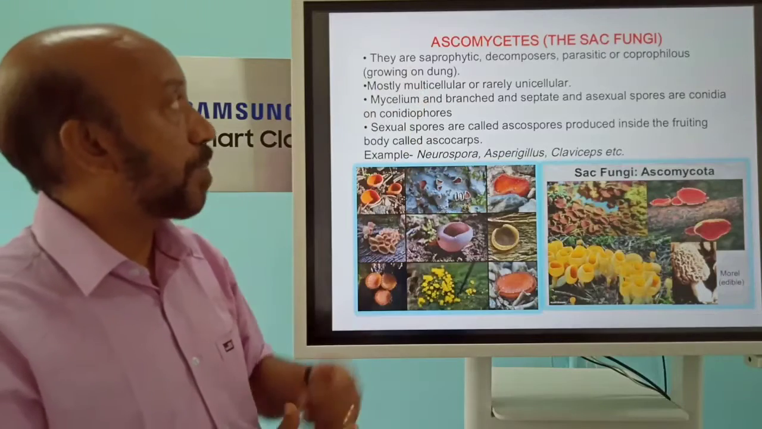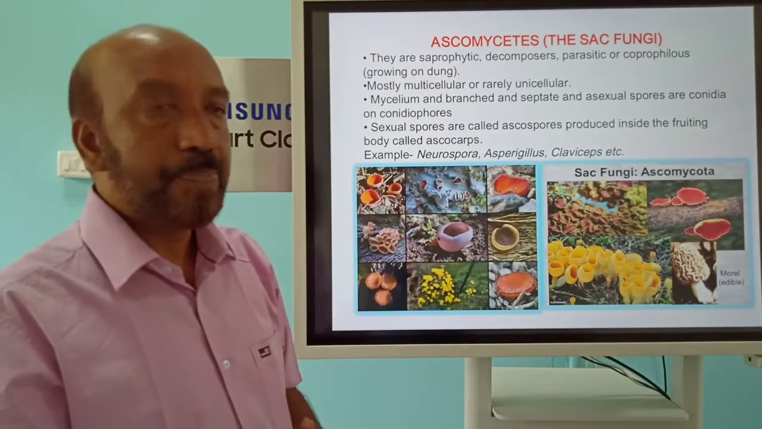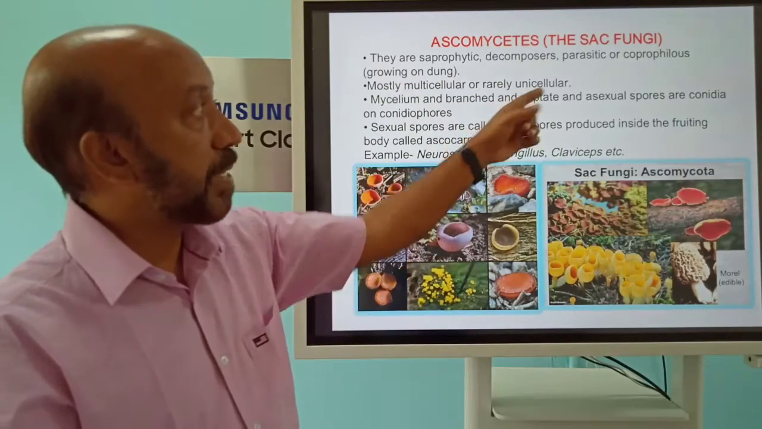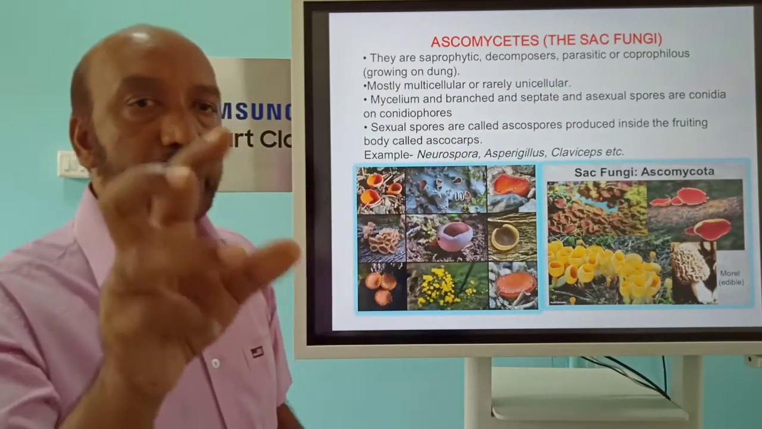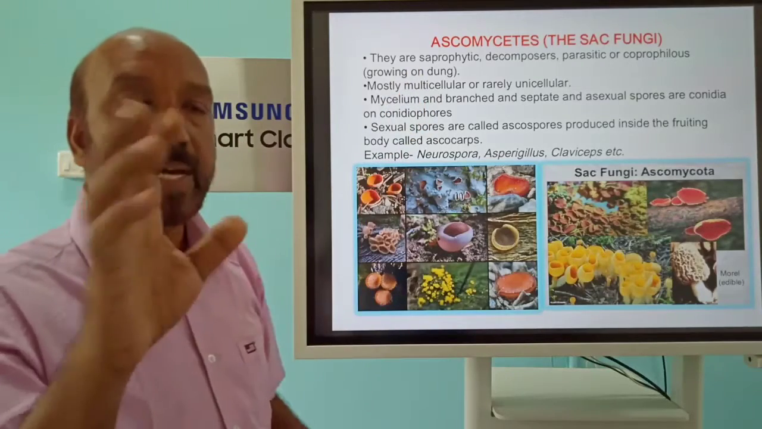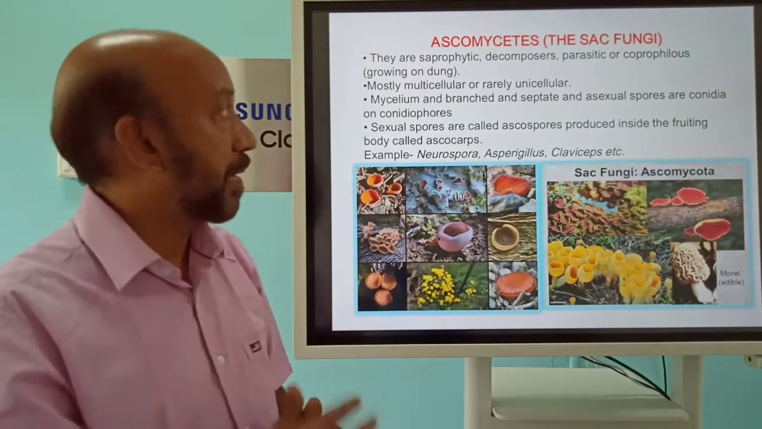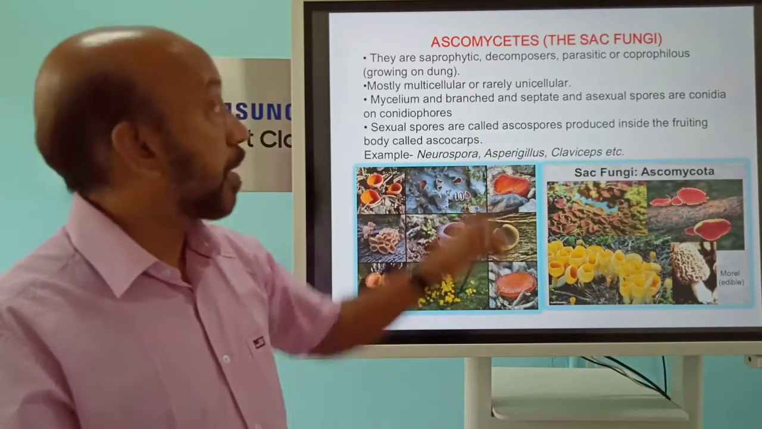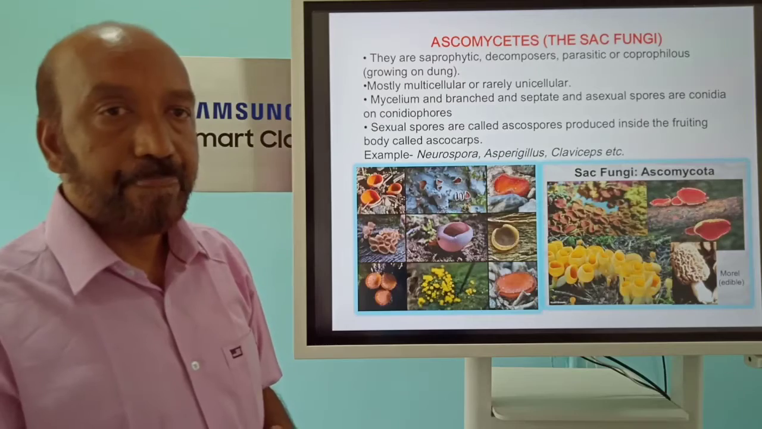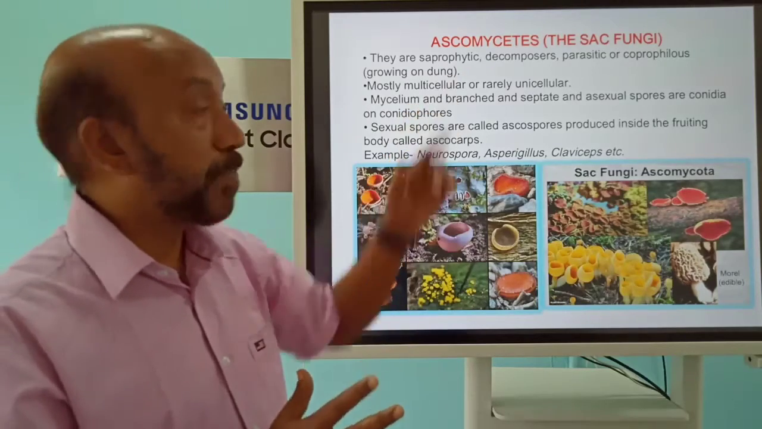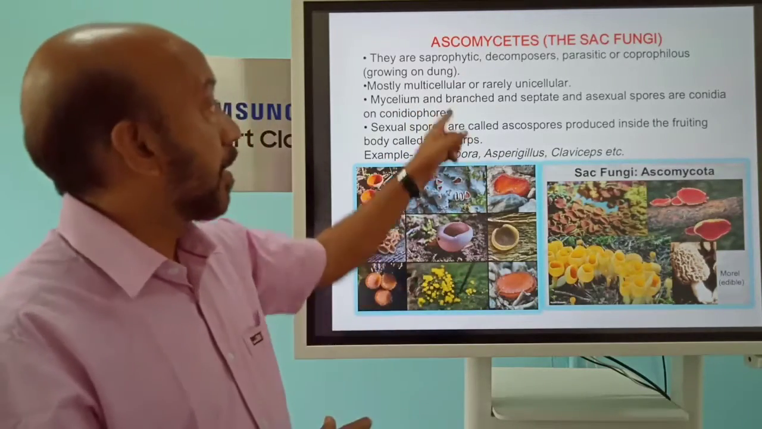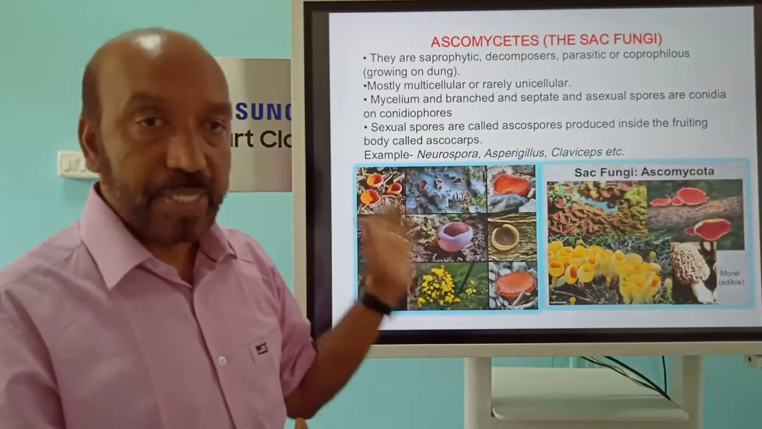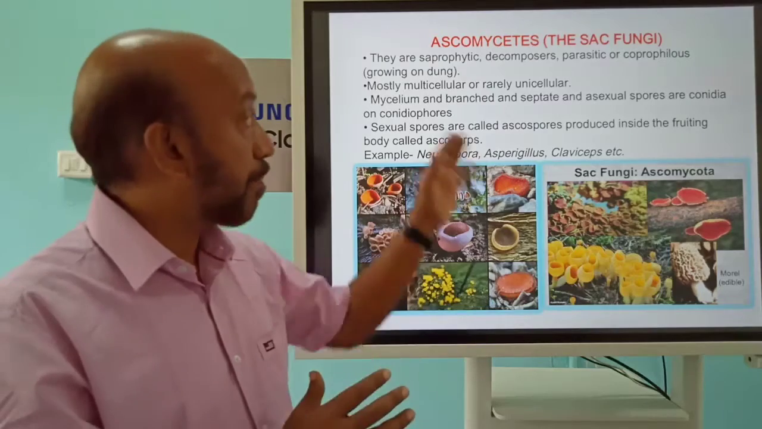Next is ascomycetes, or the sac fungi. This group of organisms is saprophytic, decomposers, parasitic, and coprophilous, meaning they are present in dung or excreta of animals. They are rarely unicellular and mostly multicellular. Their mycelium or hyphae are septate and branched, as we have seen earlier.